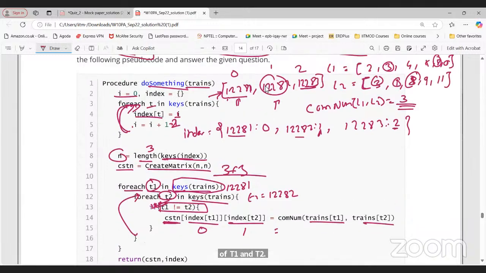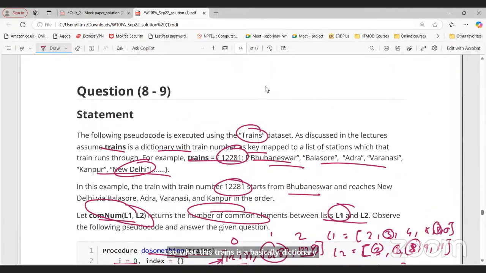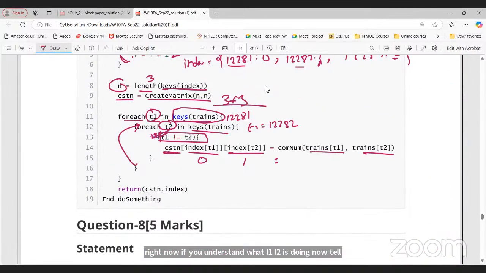This trains is basically a dictionary and T1 is a train number. So here, if you see the train number and this one, and 12282, let's say again we have Balasore, Mumbai, Chennai, then we have Kanpur, right? Now, if you understand what L1, L2 is doing, tell me what this particular thing is doing here.